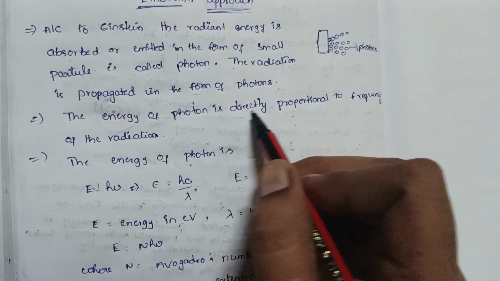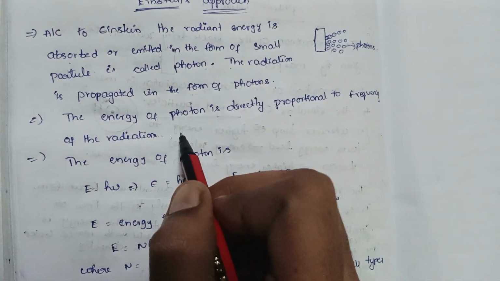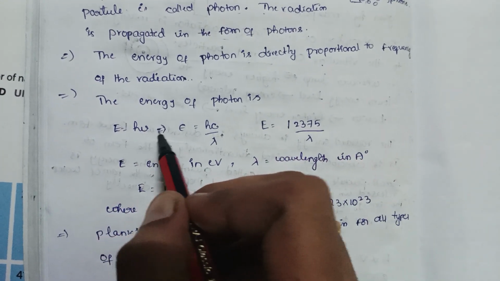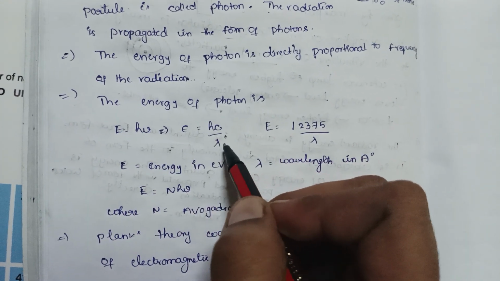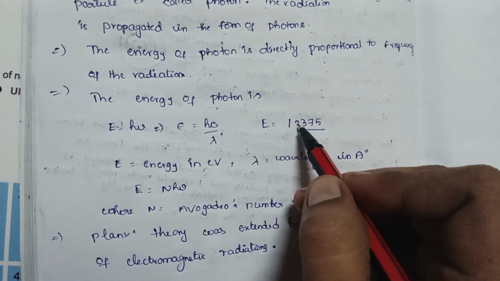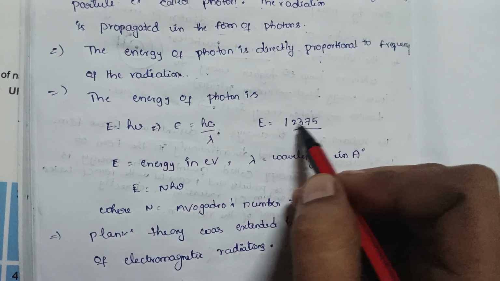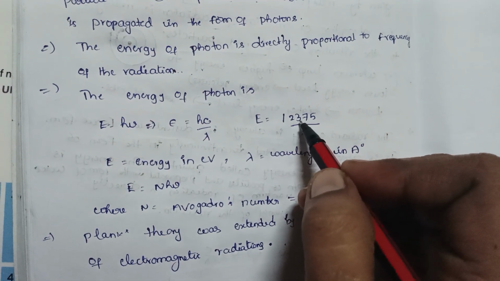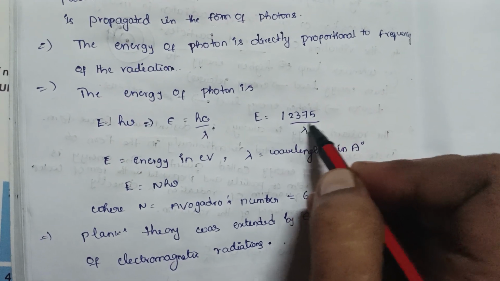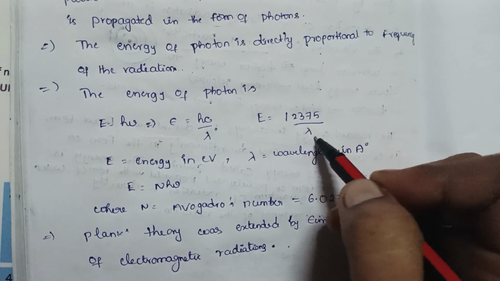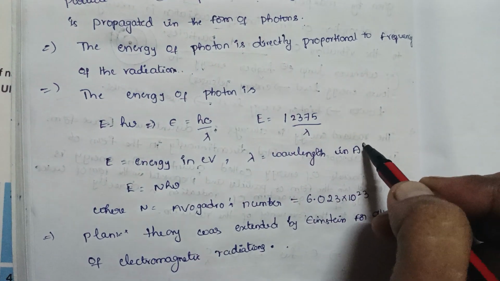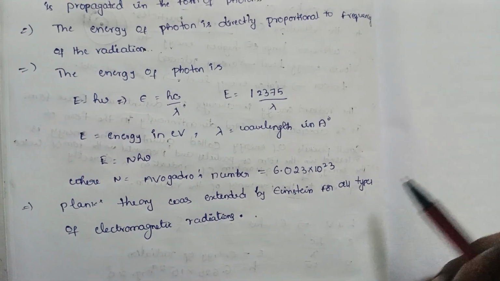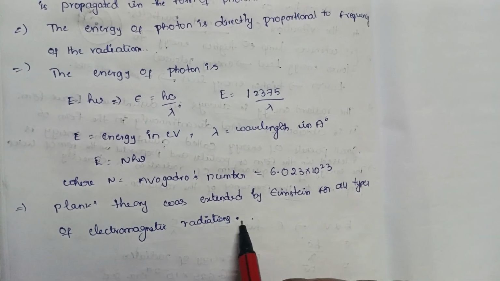The energy of a photon is directly proportional to the frequency of the radiation. The energy of a photon is E equals h nu, E equals hc by lambda. E equals 12,375 by lambda, where lambda is in angstrom. Planck's theory was extended by Einstein for all types of electromagnetic radiation.